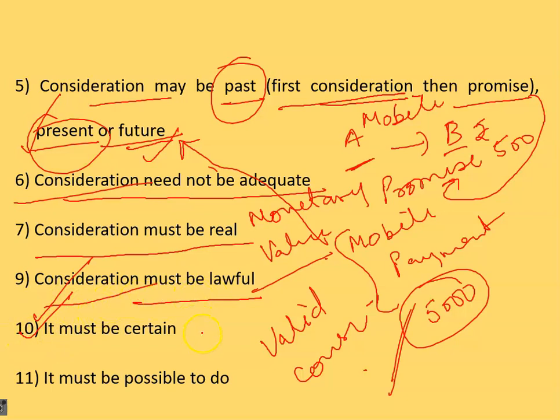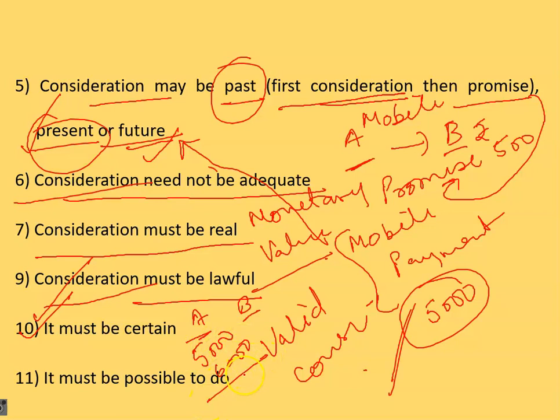Next one is it should be certain. What is the meaning of certainty? We have already discussed this in the features, essentials of contract video, wherein certainty should be present in the consideration also. For example, suppose A and B, two people are there. A is selling the mobile and he says that I want to sell it for 5,000 rupees or 6,000 rupees.